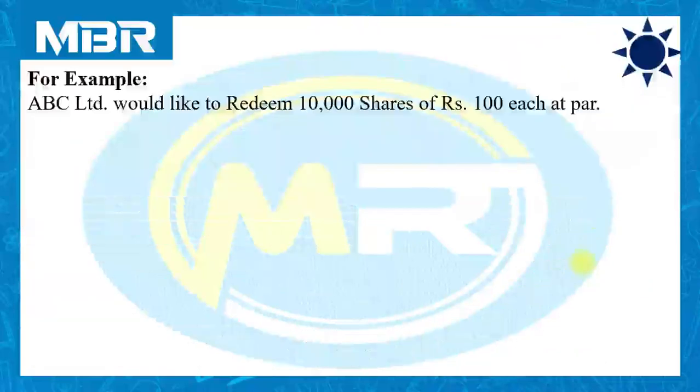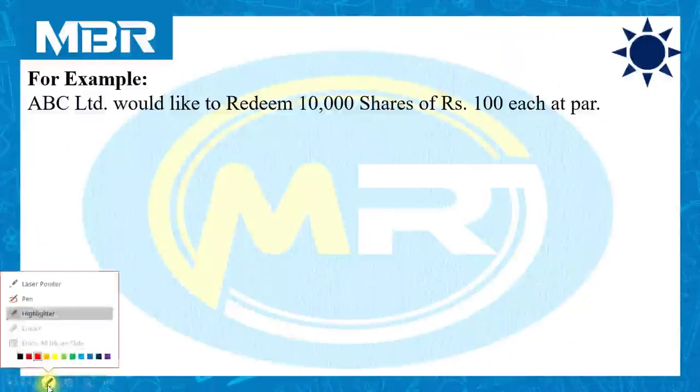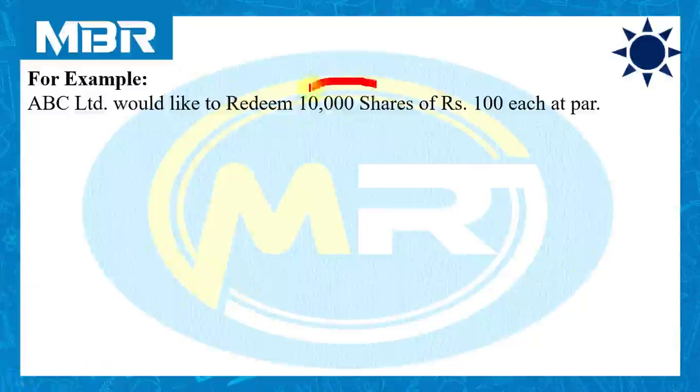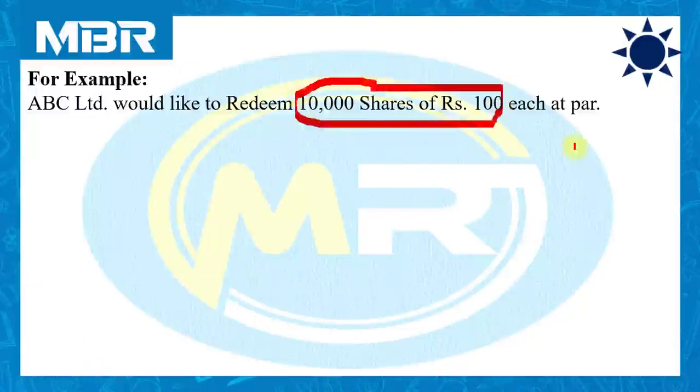Let us take an example, so that you can easily understand the condition given over here. ABC Limited would like to redeem 10,000 shares of rupees 100 each at par. At par means at face value. I would like to put to your notice that a company may redeem preference shares at a premium, but here I have taken an example of redemption at par. The company would like to redeem 10,000 shares of rupees 100 each at par.